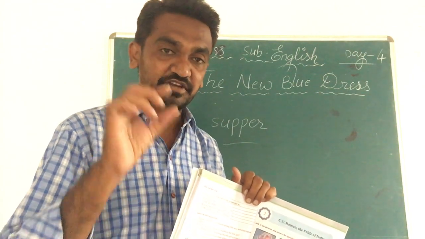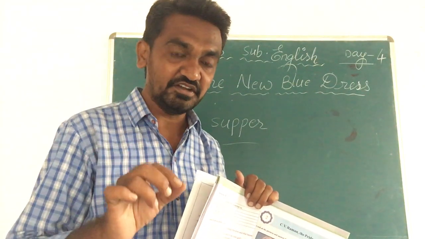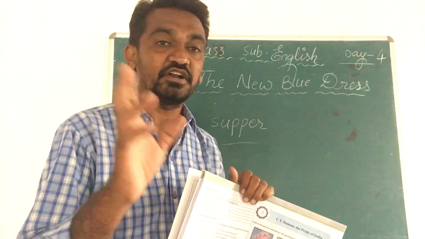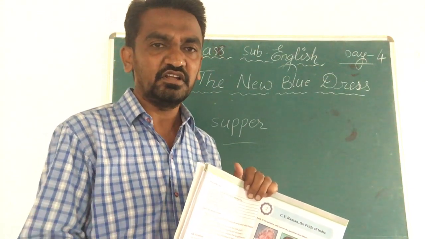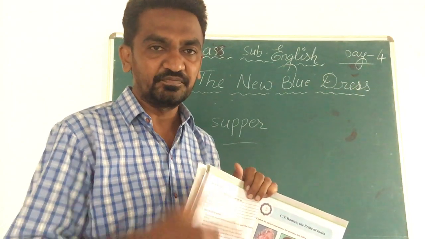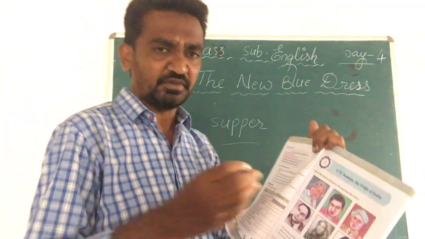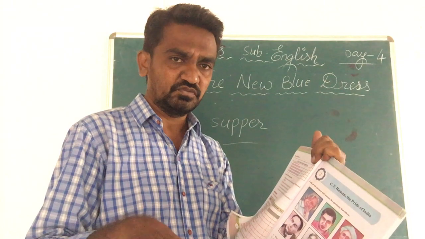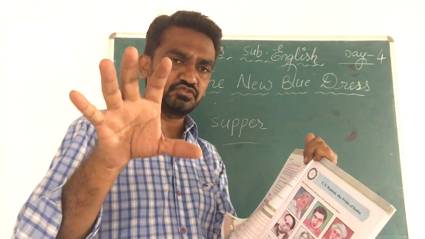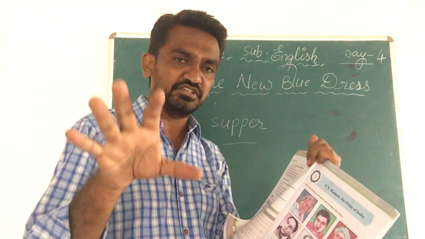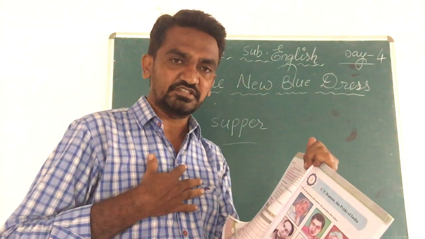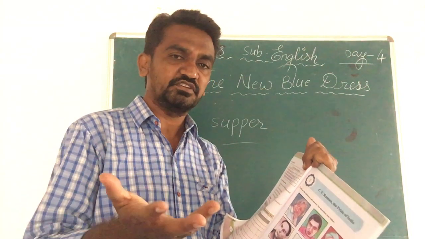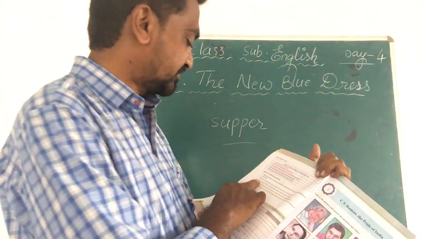She is very pretty, she is working hard, but she does not have dresses. This is the reason the teacher presented the dress. Or else you can mention other reasons also. That student is working very hard, she is very clever, and the teacher felt very sad that she has one dress. So that's why she gave the blue dress.